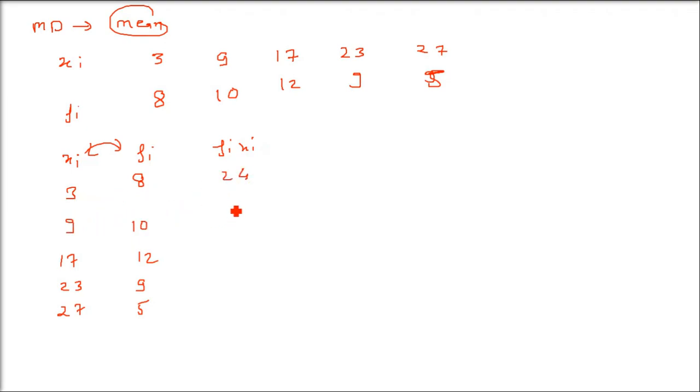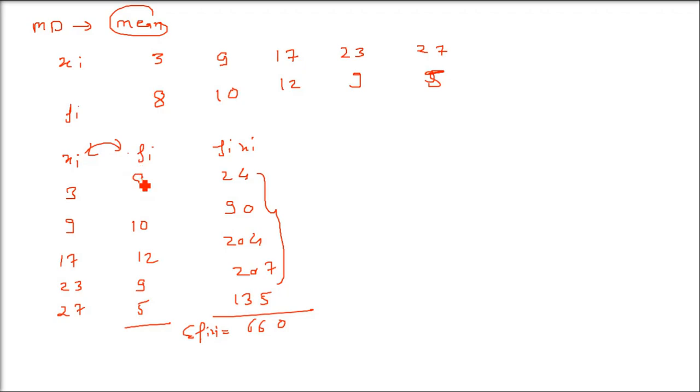So 8 threes are 24, 9 10s are 90, 17 into 12 is 204, 23 into 9 is 207, and 27 into 5 is 135. fi xi. Now you have to find out sigma fi. You have to add these. Remember, we are finding mean first. So when you add all these, this will come as 660. You have to do sigma fi also. This is nothing but the total number of data. Sigma fi is capital N also, which is equal to 44.